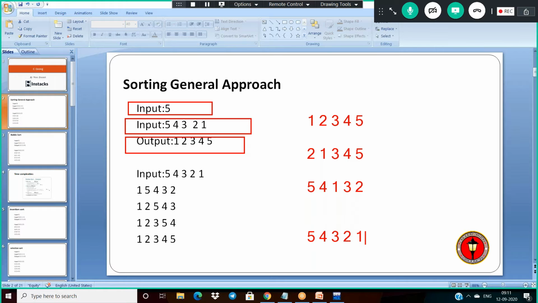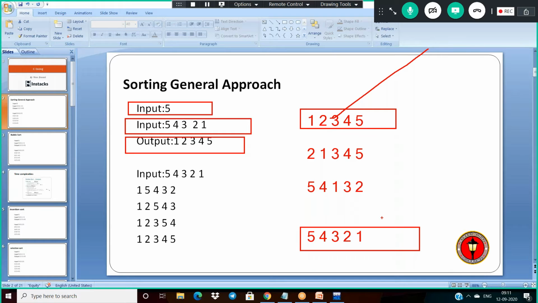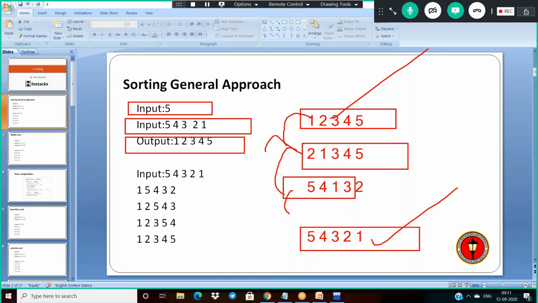That is the worst case. And what is the best case? All elements are in ascending order. In this scenario, the elements are already in ascending order, but in the other scenario, all elements are in reverse order. To complete the task we compare the first with the second, the second with the third, and the third with the last, and this takes more time. That is why I am taking the worst case input here.